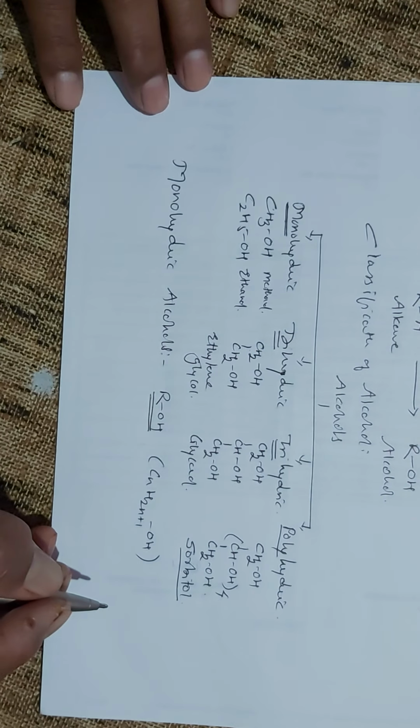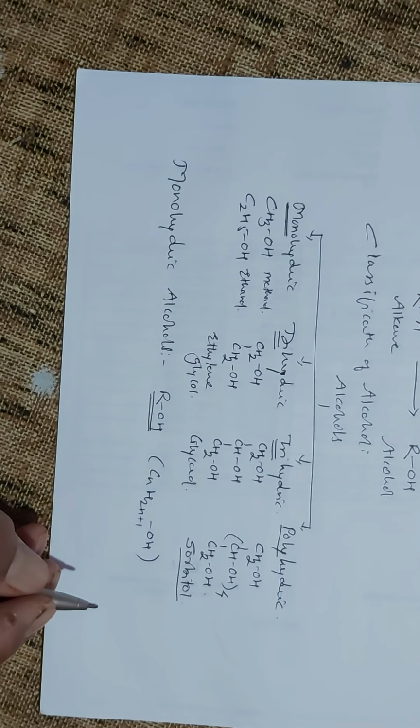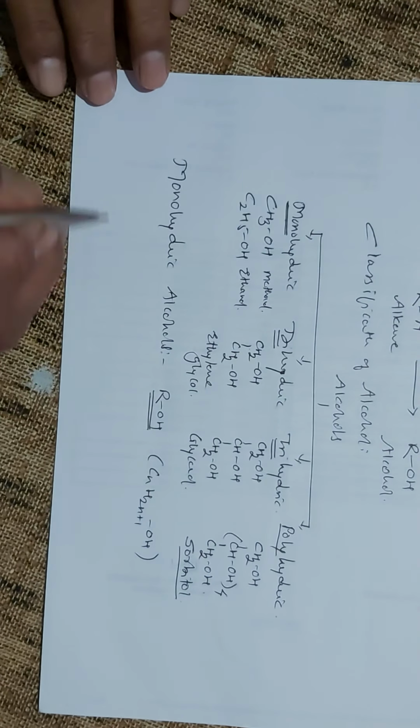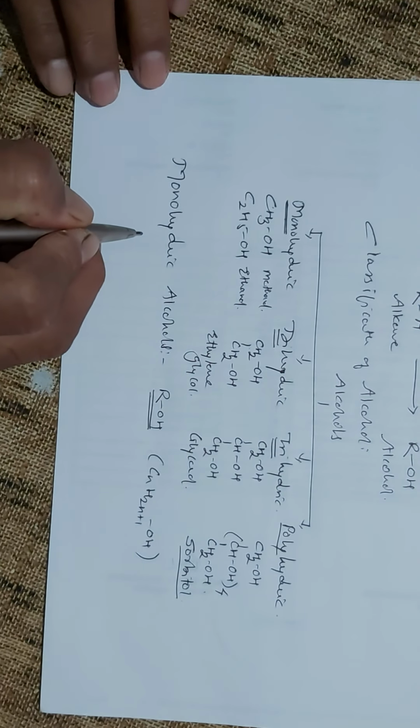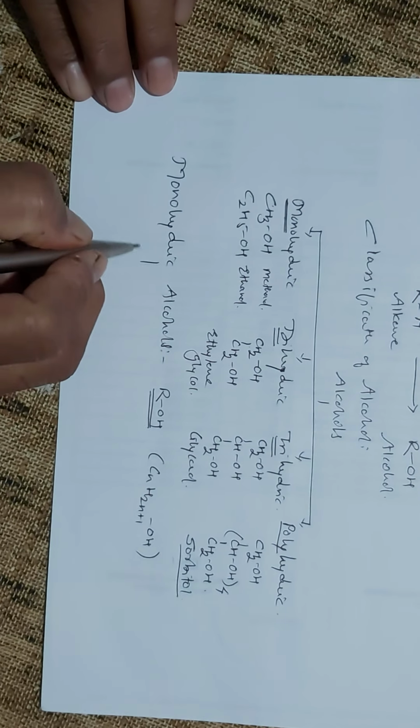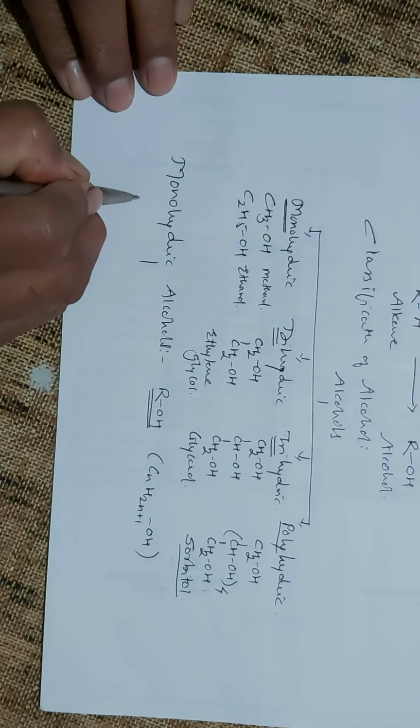When the molecule contains one hydroxy group, it's called your monohydric alcohol. Monohydric alcohols are further classified as primary, secondary, and tertiary alcohols.